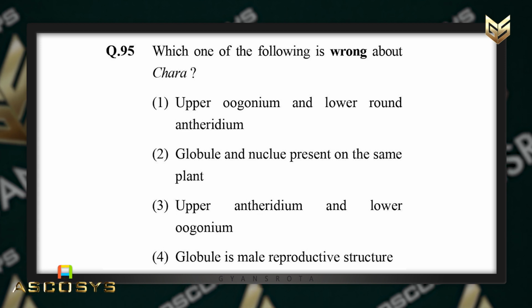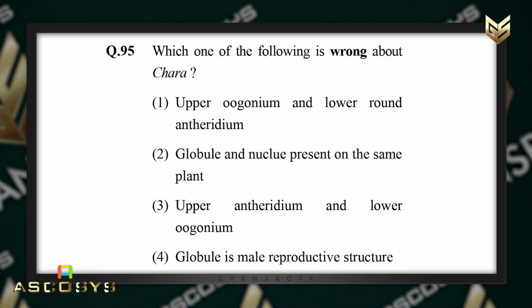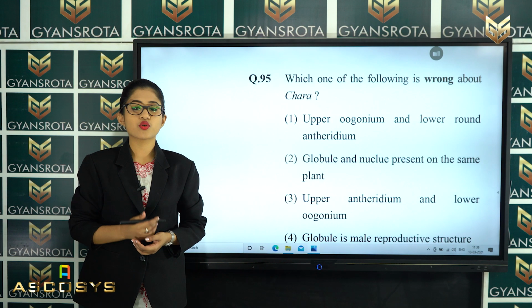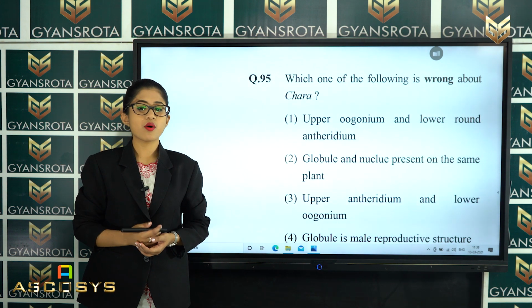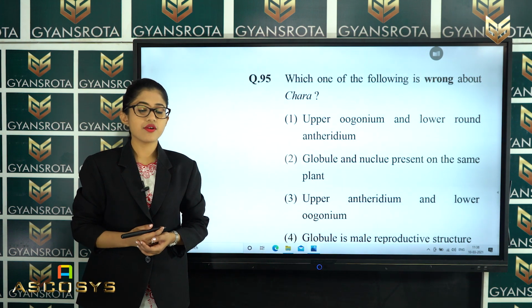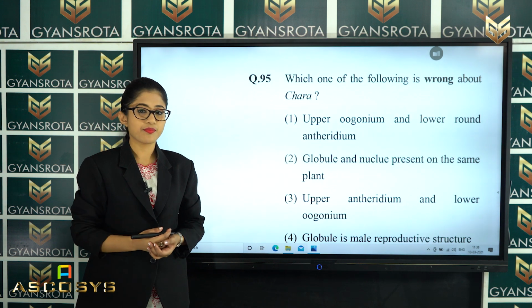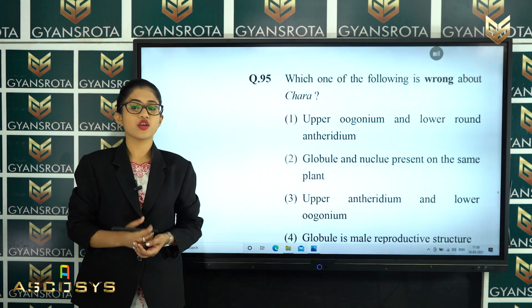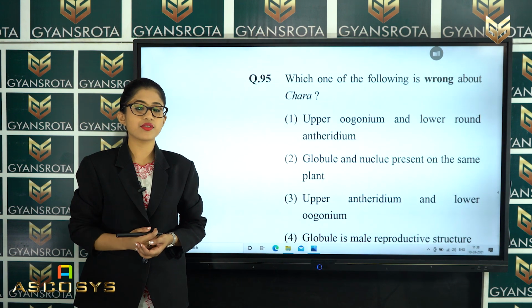Third, upper antheridium and lower oogonium. And the fourth, globule is male reproductive structure. In the chapter Plant Kingdom, while discussing algae, we have discussed Chara, and in your NCERT book also the figure of Chara is given. You must have seen the diagram of this Chara.